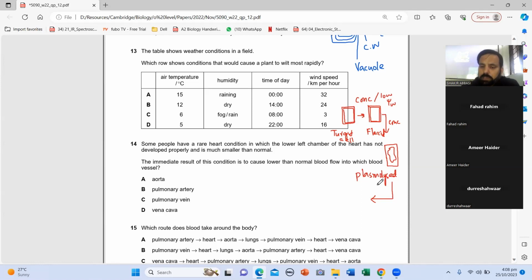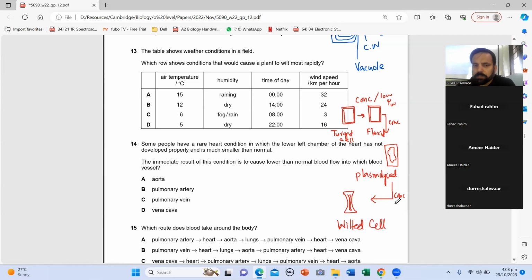And if the cell wall is not lignified and the plant cell keeps losing water, a stage comes when even the wall goes in. And this is the condition when we say that the cell got wilted.